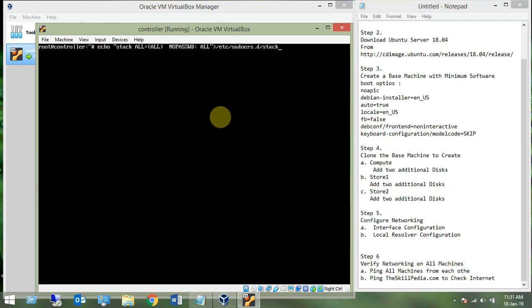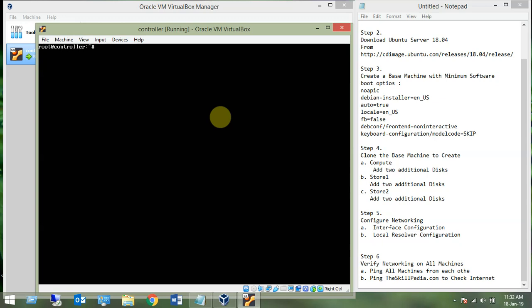We want to create this file for the stack user, so I'm creating the file with the same name, /etc/sudoers.d/stack. Now you can check the content of this file with cat /etc/sudoers.d/stack. The content is: stack ALL, where stack is the username we are using, NOPASSWD: ALL. So from now onward, if I use sudo su -, it will not ask you the password. That's the advantage of this command.